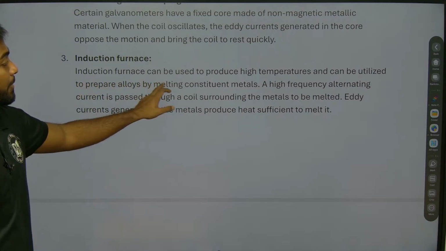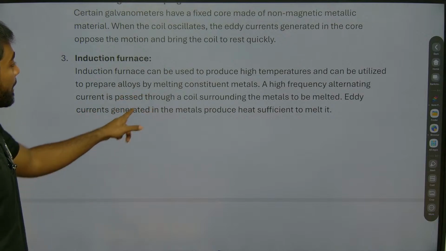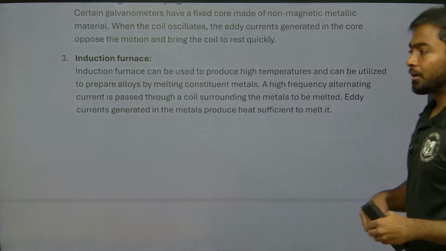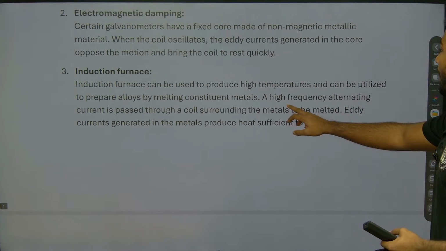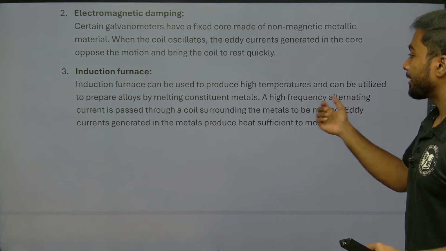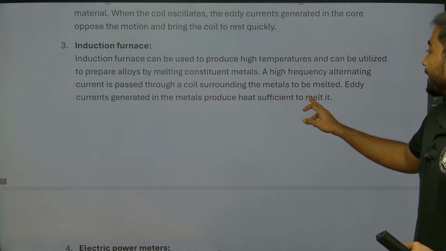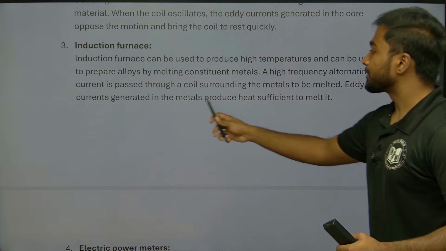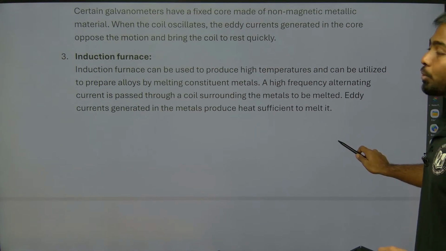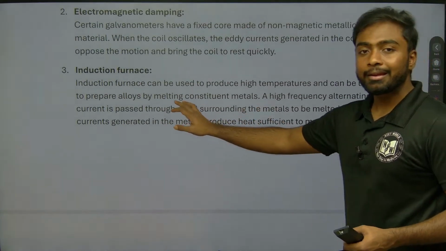An induction furnace can be used to produce high temperature and can be utilized to prepare alloys by melting constituent metals, right? Constituent metals in the sense of the sub-metals. High frequency alternating current, like AC, is passed through a coil surrounding the metals to be melted. The eddy current generated in the metals produces heat sufficient to reach the melting point, to melt them. So it's used in the induction furnace.